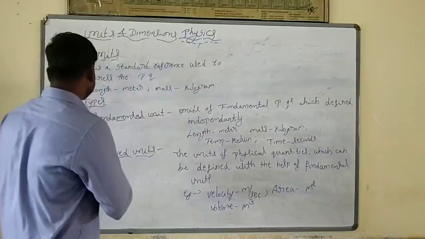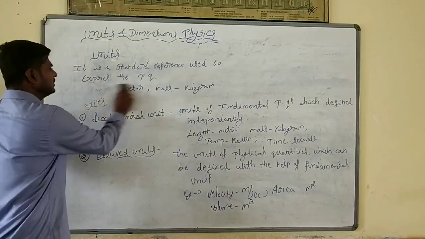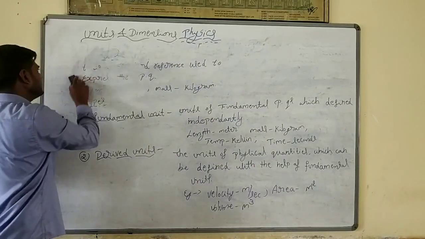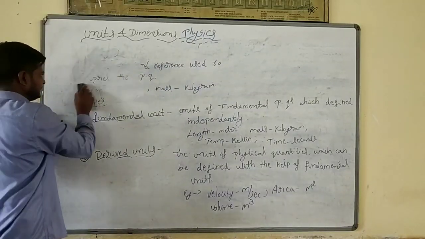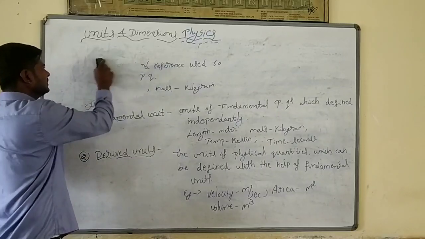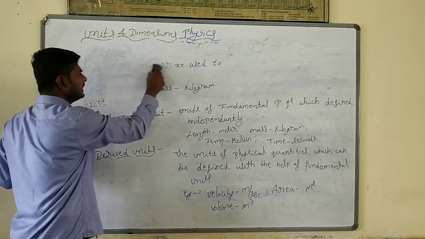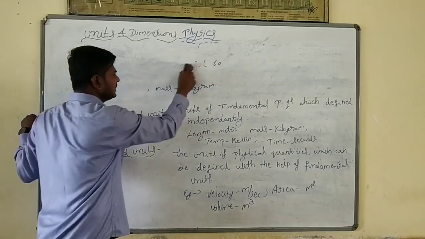Now, in nature there are only 7 fundamental physical quantities. The remaining are derived physical quantities.